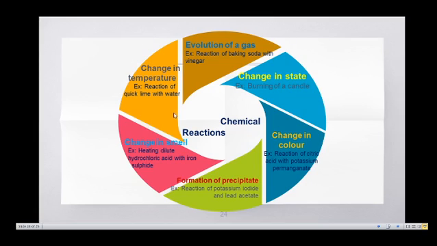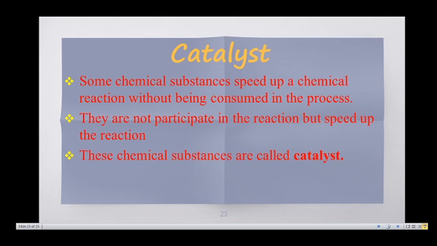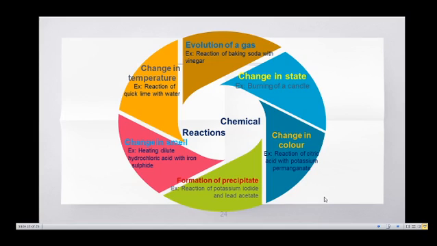Now we have discussed the characteristics of chemical reactions. The first one is evolution of gas. Then change in state. Next we discussed change in color, then formation of precipitate, and then change in smell and change in temperature also. So these are the characteristics of chemical reactions.